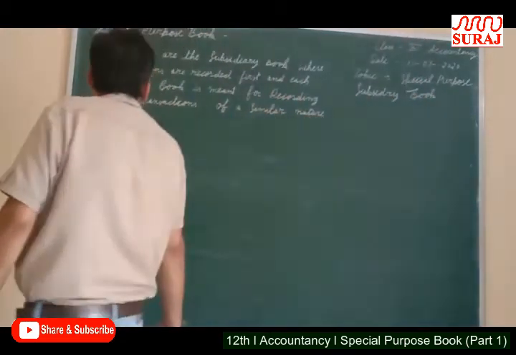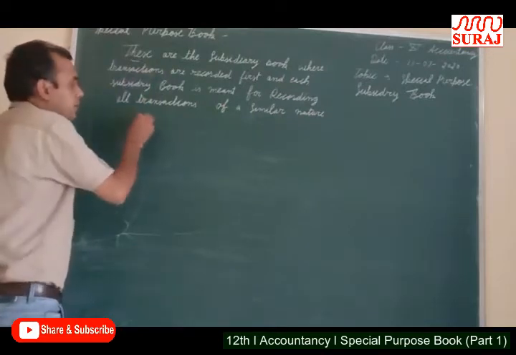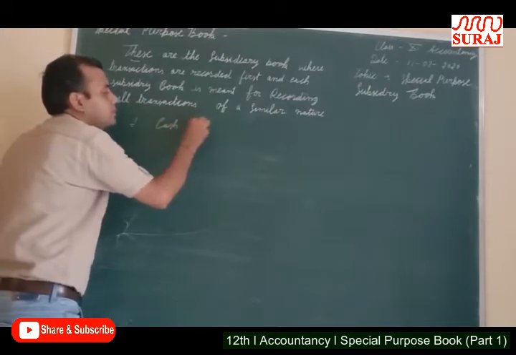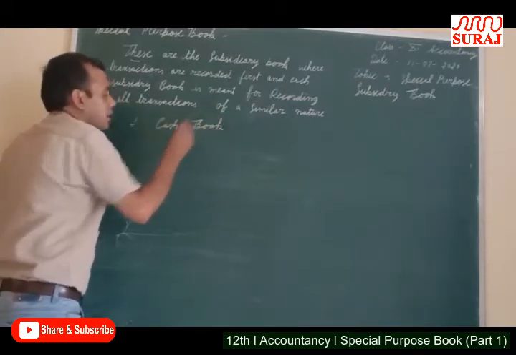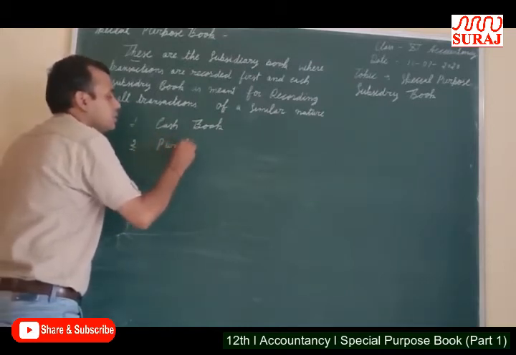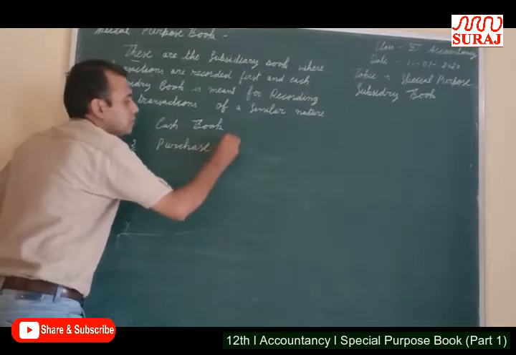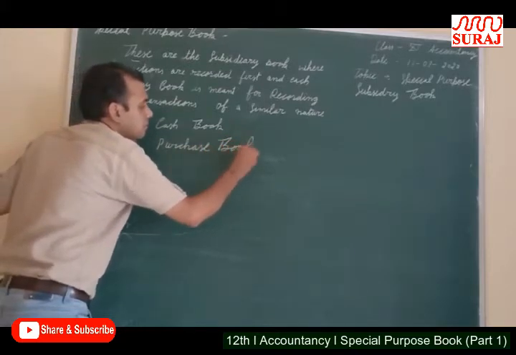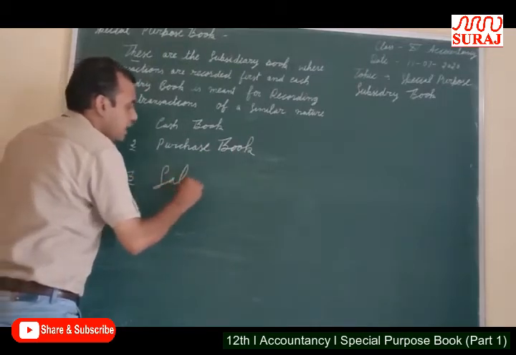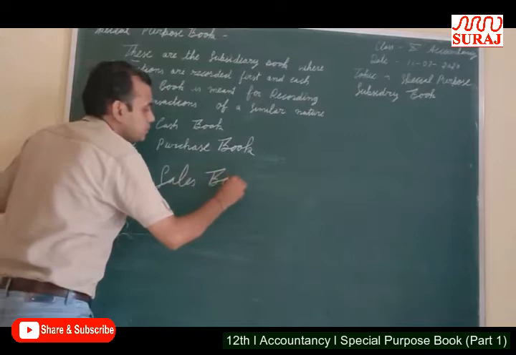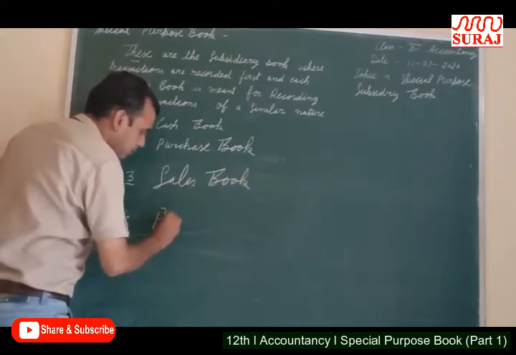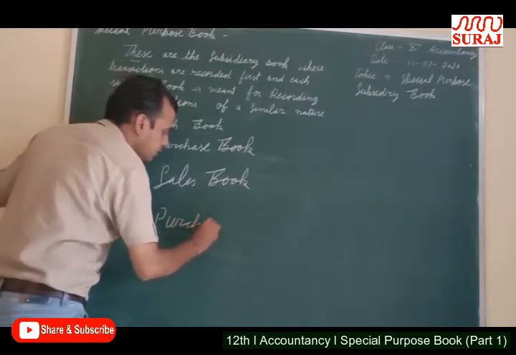Types of special purpose books. There are different types of special purpose books. First one is cash book. Second is purchase book. Third is sales book. Fourth, purchase return book.